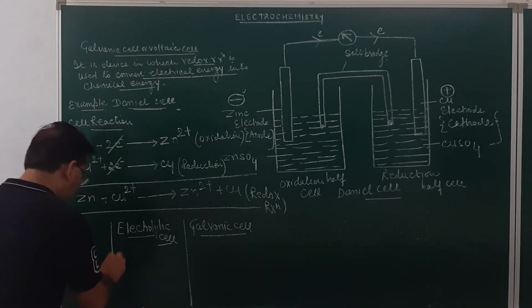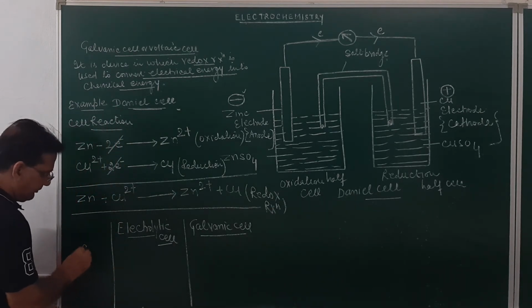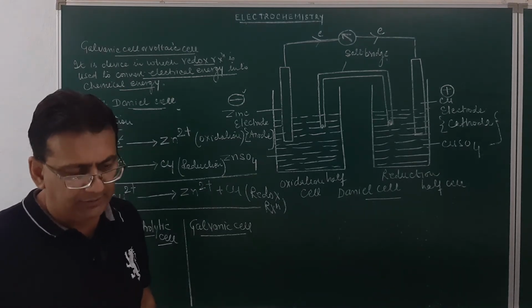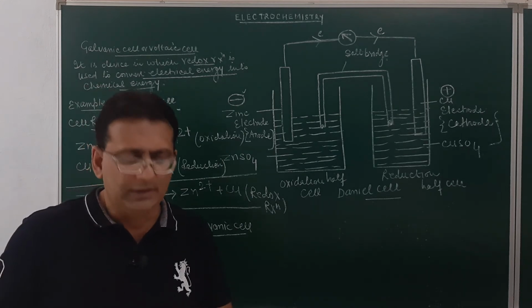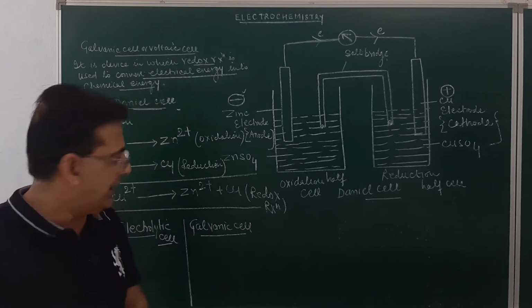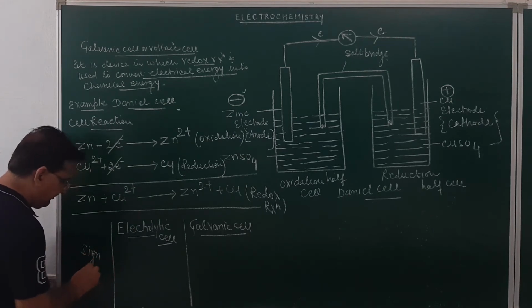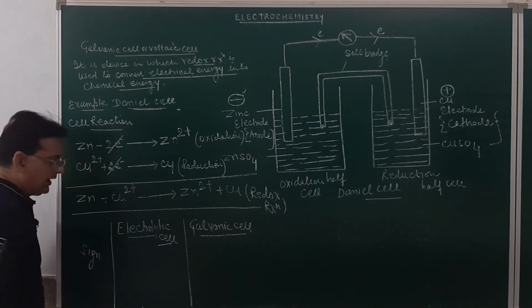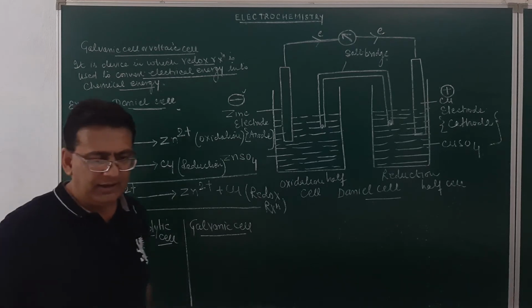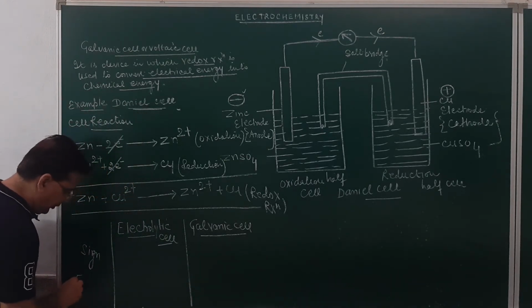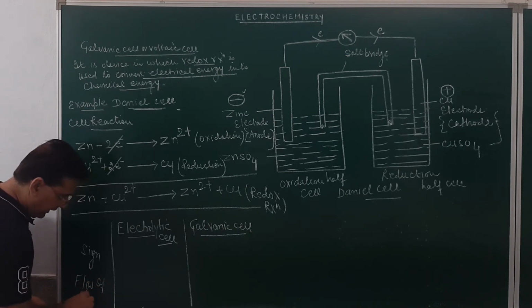First of all, in terms of electrode sign, then the electron flow, and the half reaction. So we compare the sign, the half reactions, and the flow of electrons.